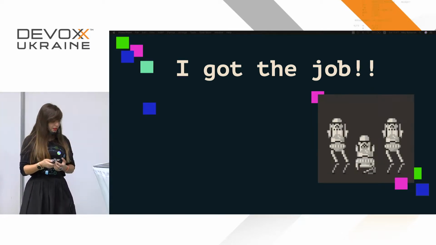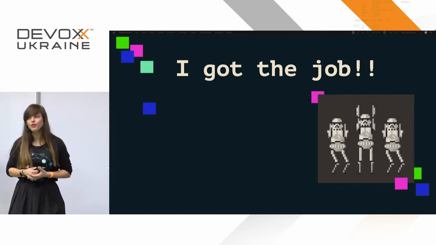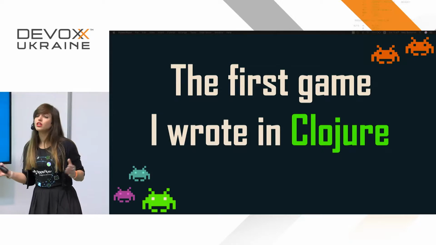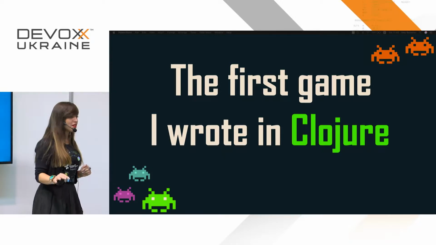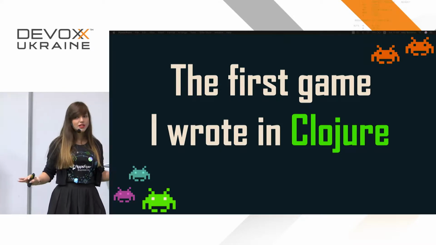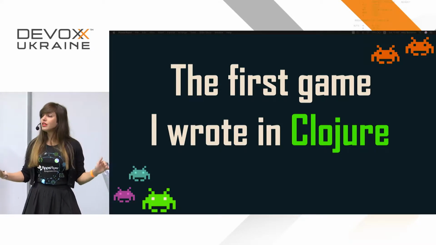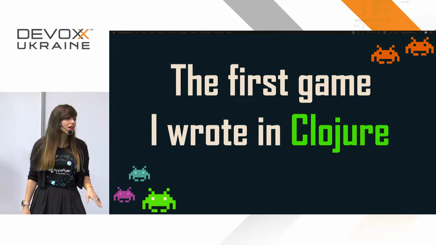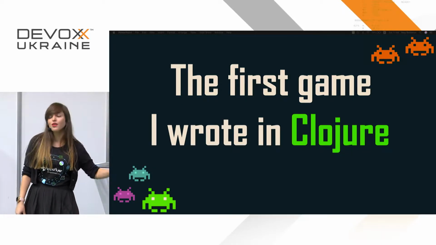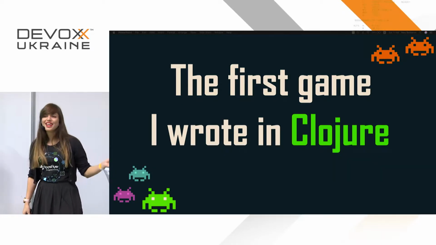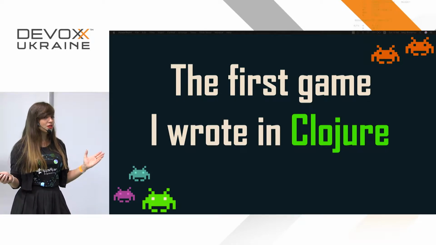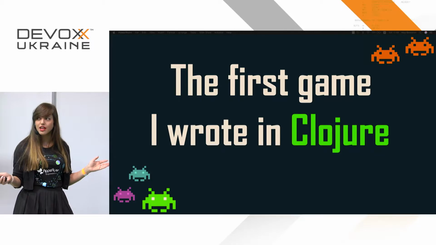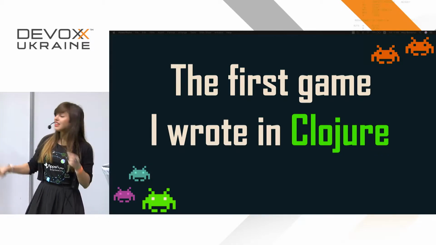So let's go back to Clojure. Let's talk about the first game I ever wrote in Clojure. So I went back home one day and I said to my friends at the office, listen, you guys, I'm going to come back on Sunday. You're going to see a game written in Clojure. Oh my God, it's going to be an awesome game, just like the calculus game. You know how I am. I write awesome games. So I was like, okay, let's see what I can do. So are you ready to see the first game I ever wrote in Clojure? I'm sure you are. That's it.